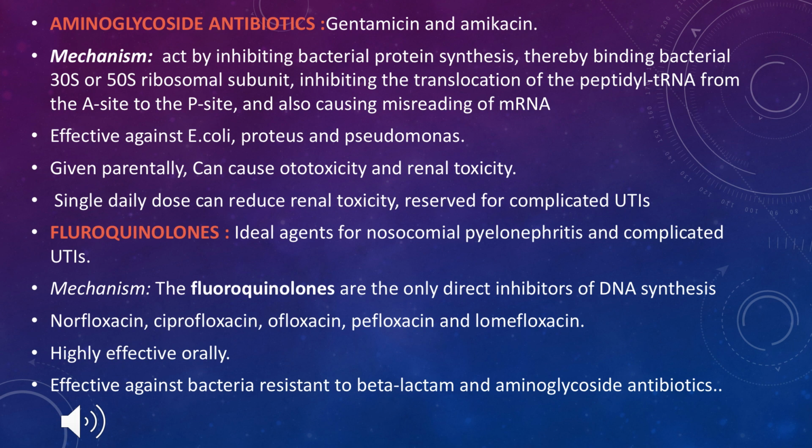That is nothing but misreading of mRNA will happen. Because of this misreading, protein synthesis will not happen. The only thing you have to remember is that aminoglycoside antibiotics bind to the 30S and 50S ribosomal subunits, because of this binding the mRNA is misread, and so protein synthesis is prevented.